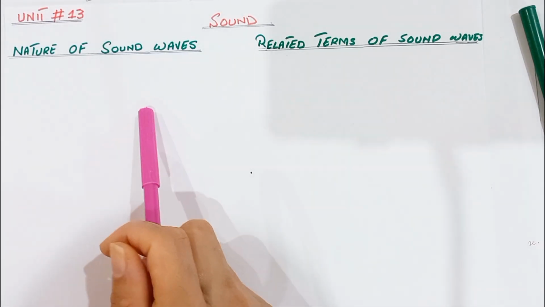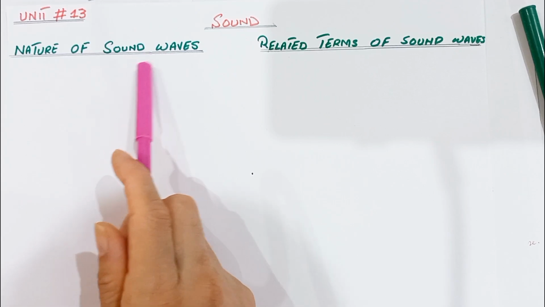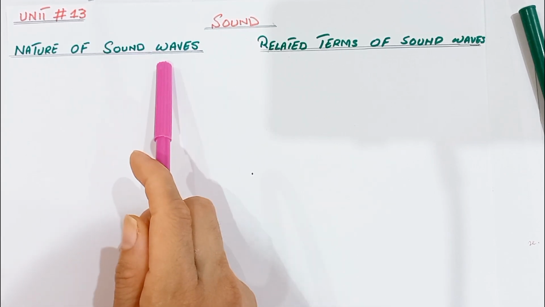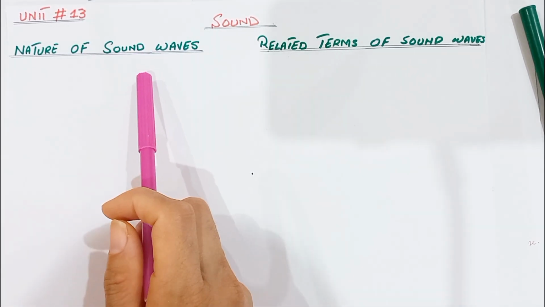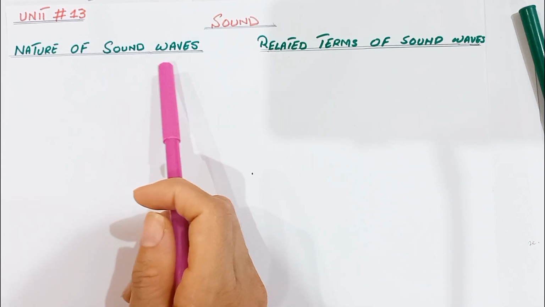The air particles only vibrate about their original position. This is the nature of the sound wave. Air particles only vibrate about their mean position. Only energy is transferred. But nature means the basic characteristic or behavior of something. So the nature of the sound wave tells us how sound behaves and travels.